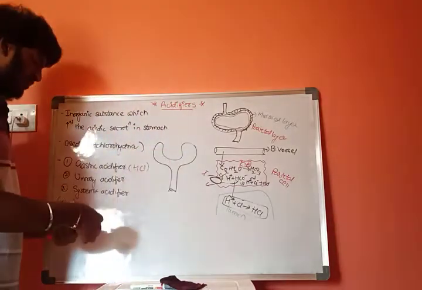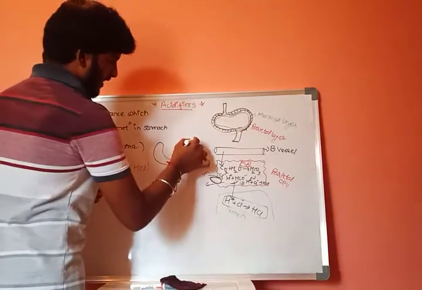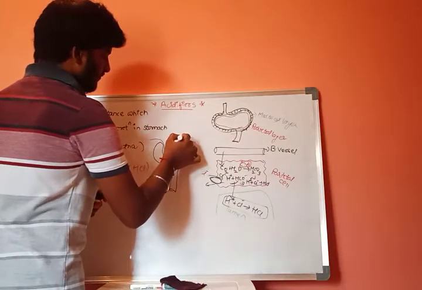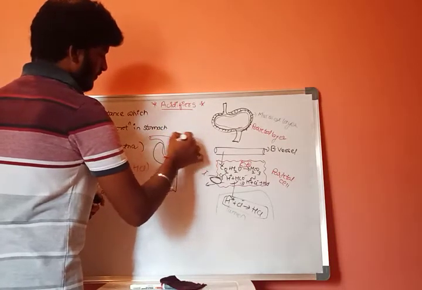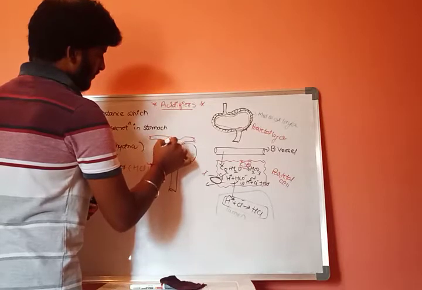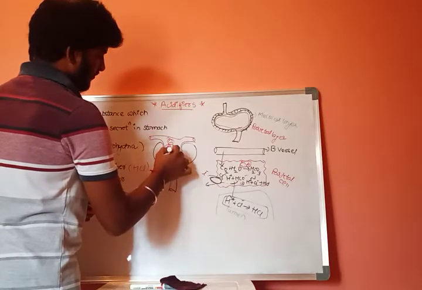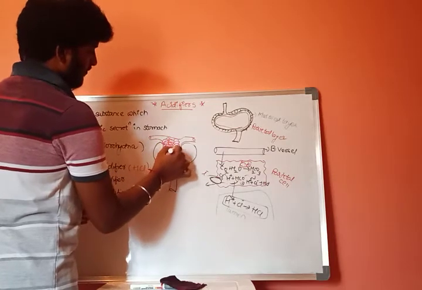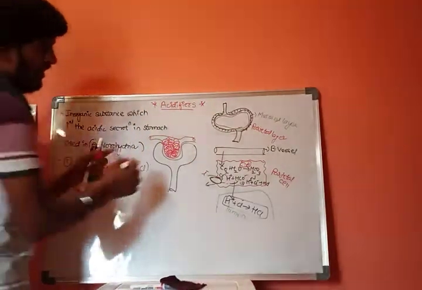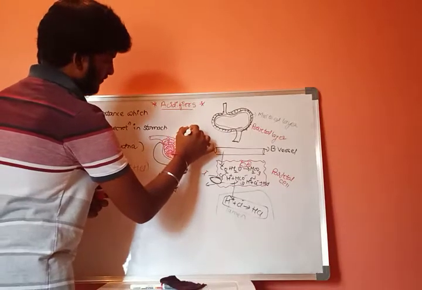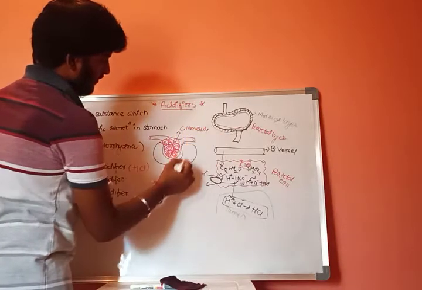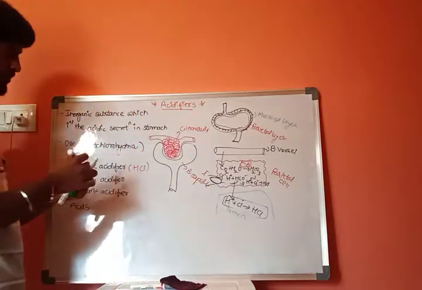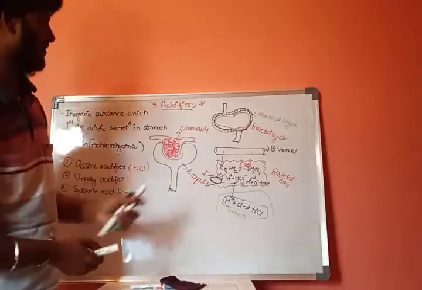This is Bowman's capsule, and this is the efferent arteriole which is coming towards it. The glomeruli and Bowman's capsule combined together are called the Malpighian tubule.